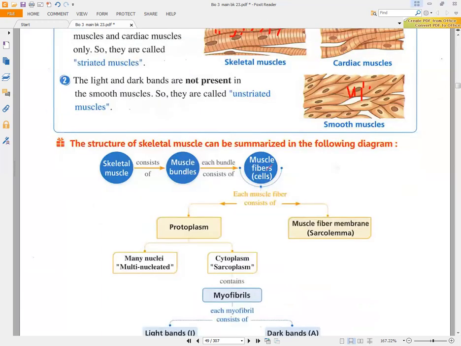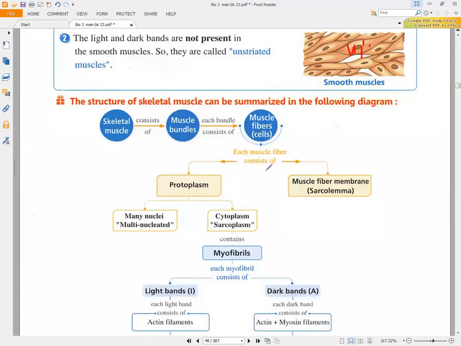After that, we will have a summary. The structure of the skeletal muscle can be summarized in the following diagram. Each muscle consists of muscle bundles, and each bundle consists of muscular fibers or muscular cells. Each muscular cell consists of protoplasm and a membrane that surrounds it, called the sarcolemma. The protoplasm consists of the cytoplasm, which we call sarcoplasm, and the organelles. The nucleus here is not one nucleus; we have many nuclei, so it is a multinucleated cell.